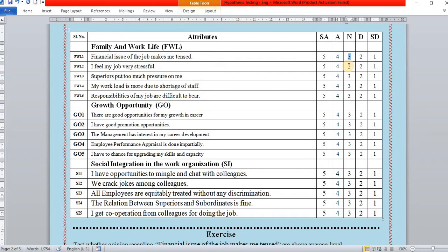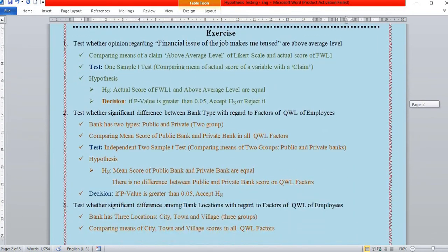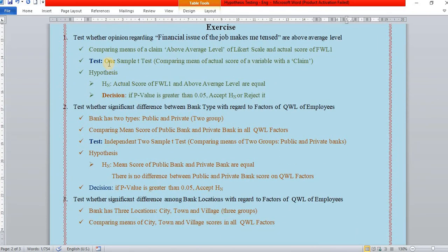Now, this is a claim of particular attribute. The same can be applied for all the attributes, which is called one sample t-test.